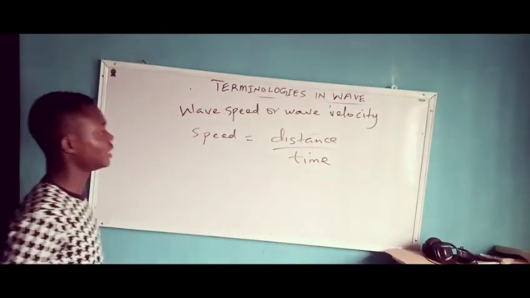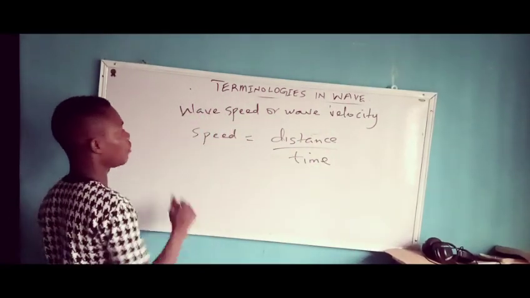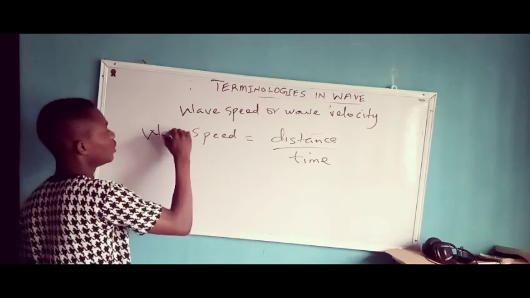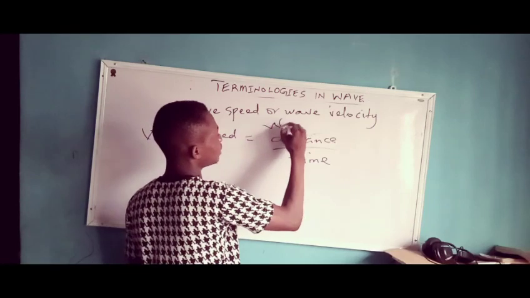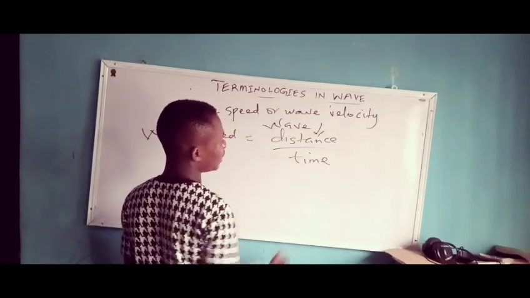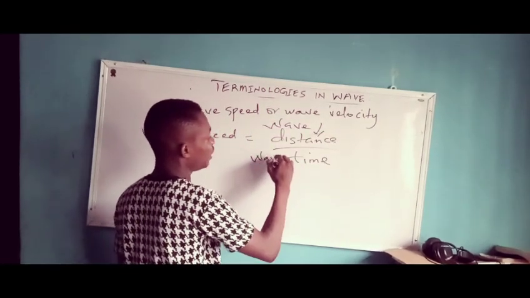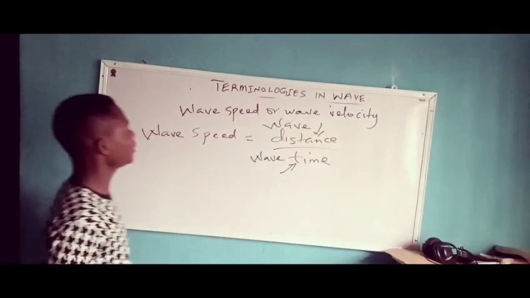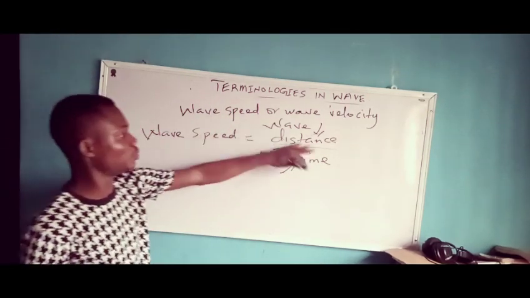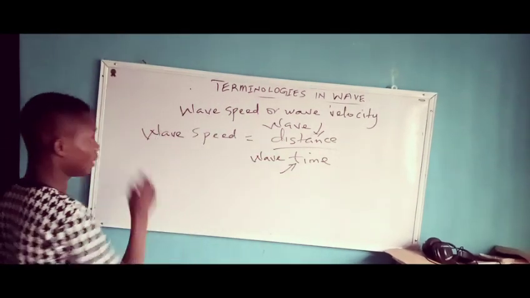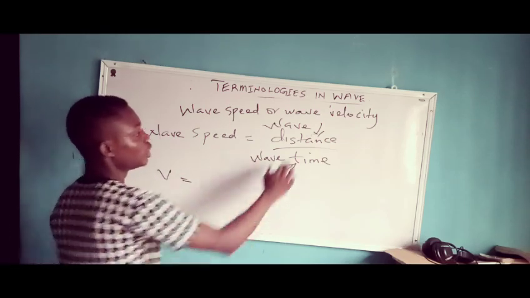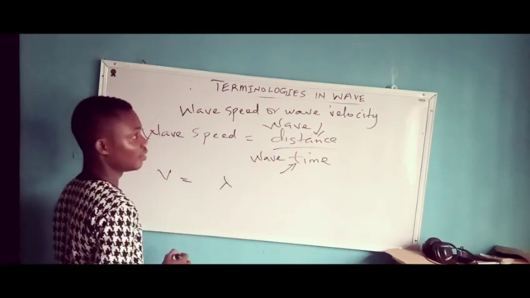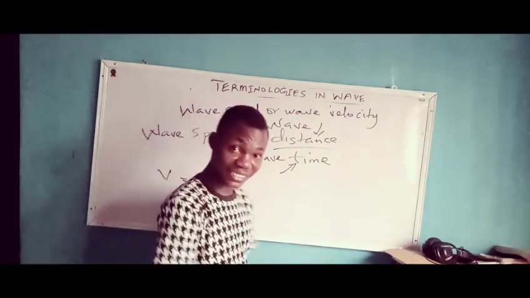So our wave speed is equal to the wave distance divided by the wave time. The letter we use to represent our wave speed is V, equal to the wave distance, which is our lambda, the wavelength.